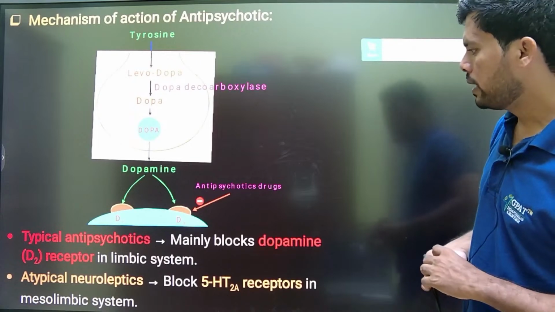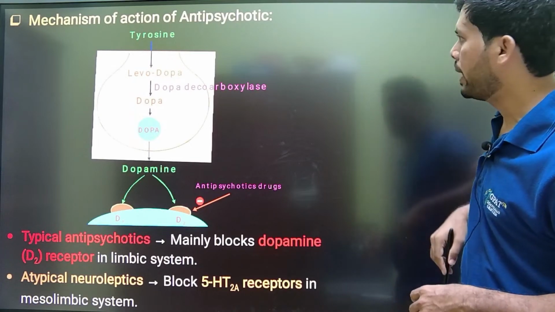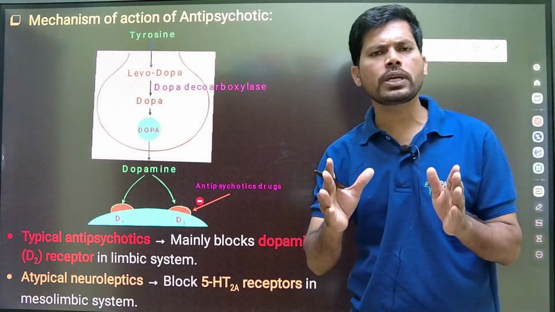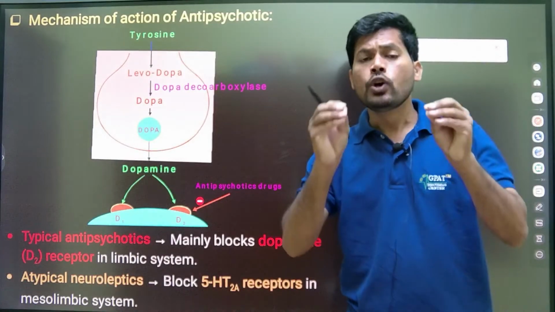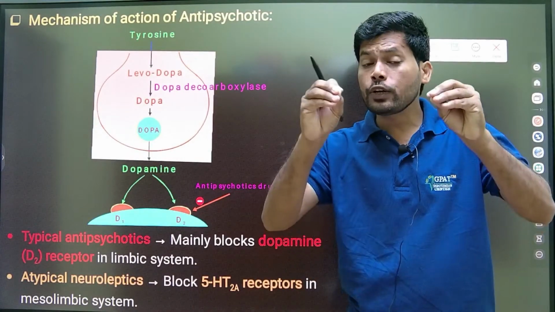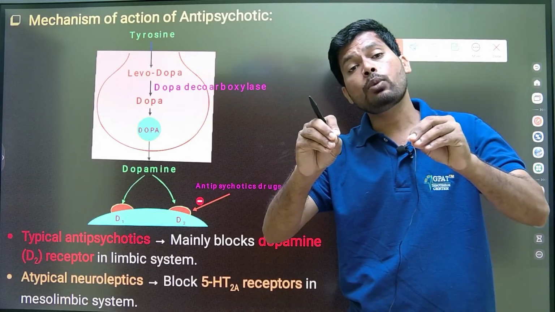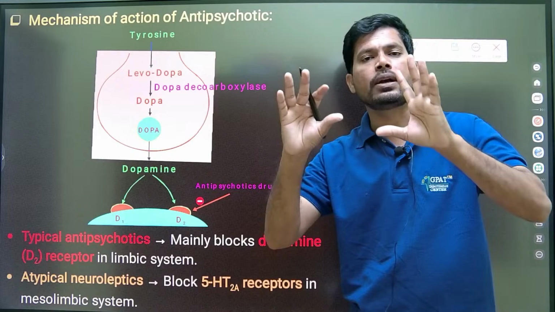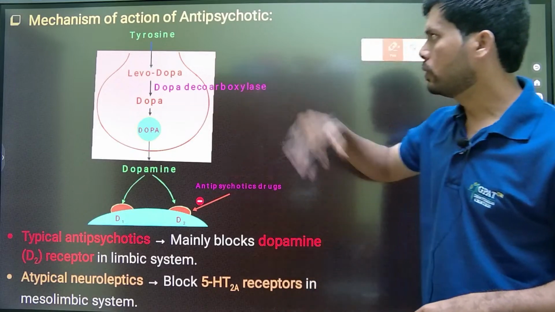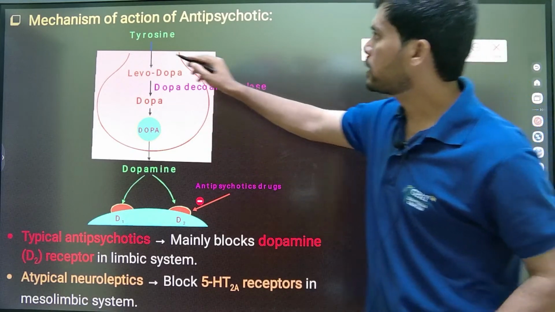So let's see the mechanism of action of antipsychotics. First generation and second generation antipsychotics: first generation majorly focus on blocking dopamine function, and second generation block both dopamine as well as serotonin.